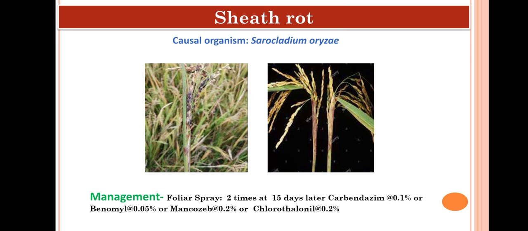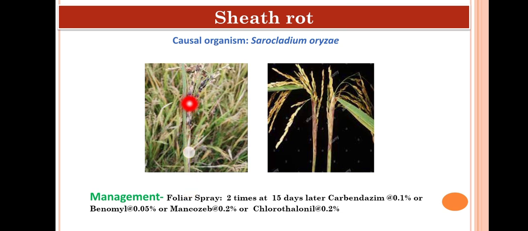Next is sheath rot. This disease generally occurs at booting stage, and the causal organism is Sarocladium oryzae. Then about the symptom, grayish brown spots develop on the flag leaf, the leaf that is associated with the panicle.